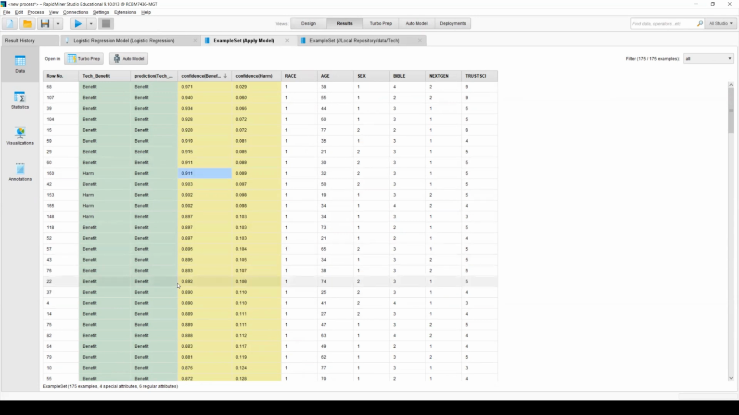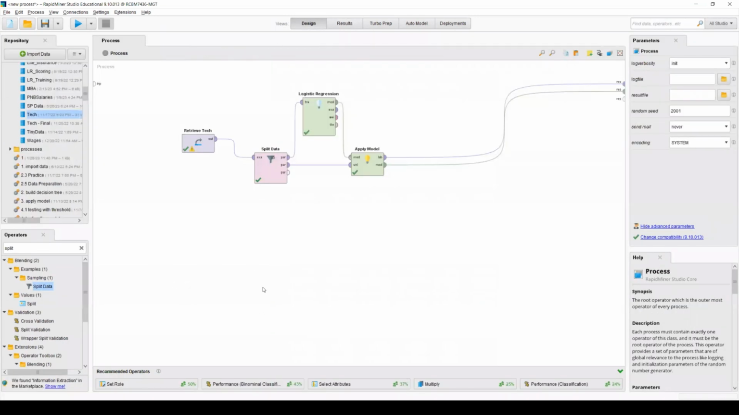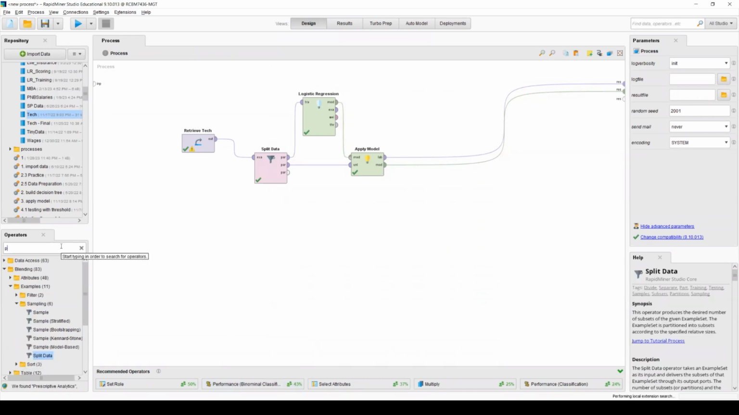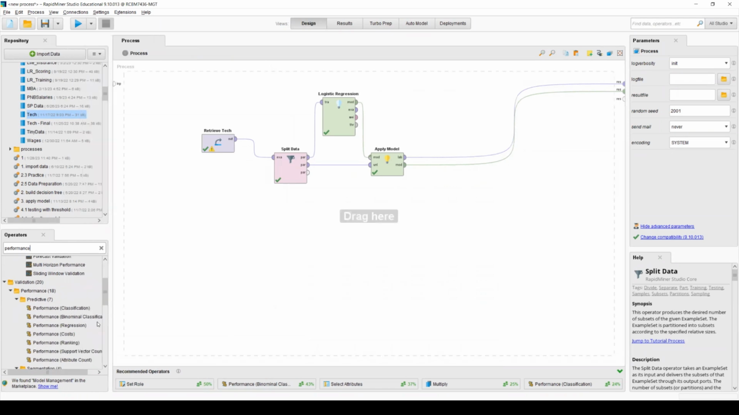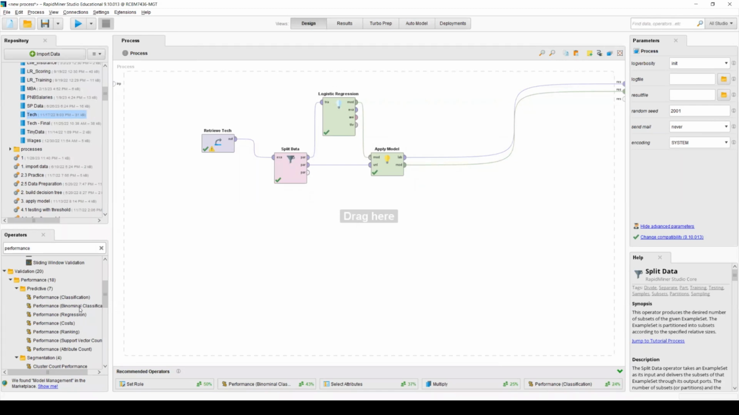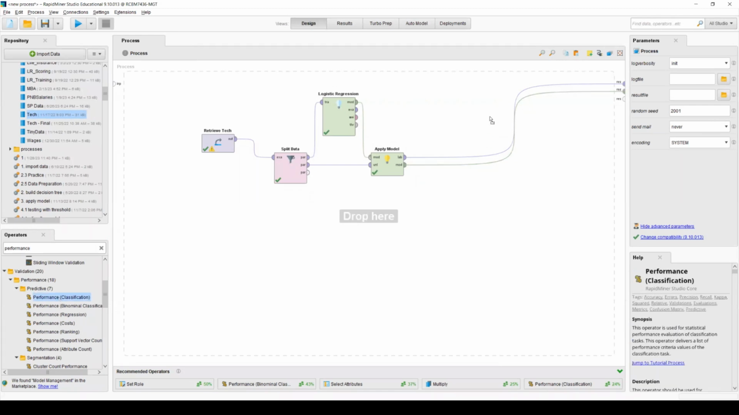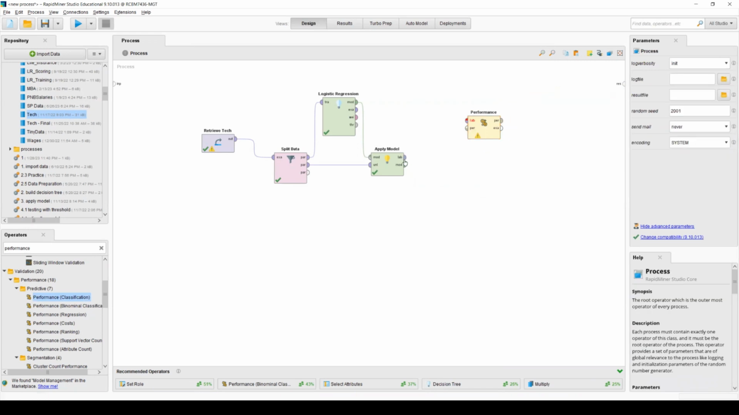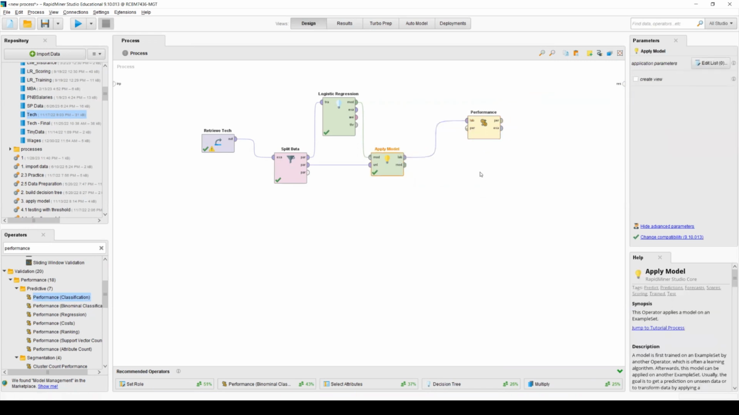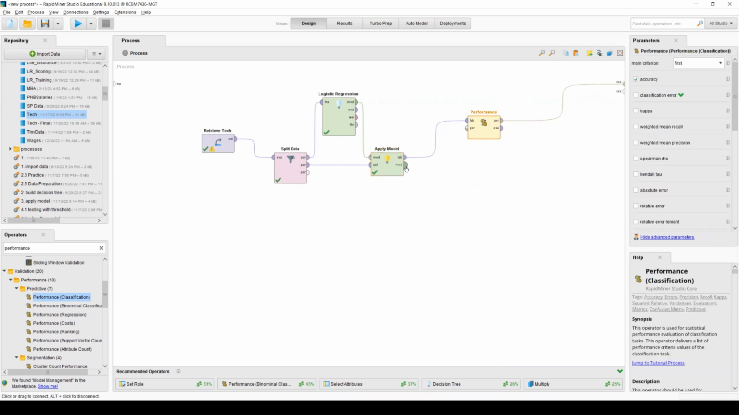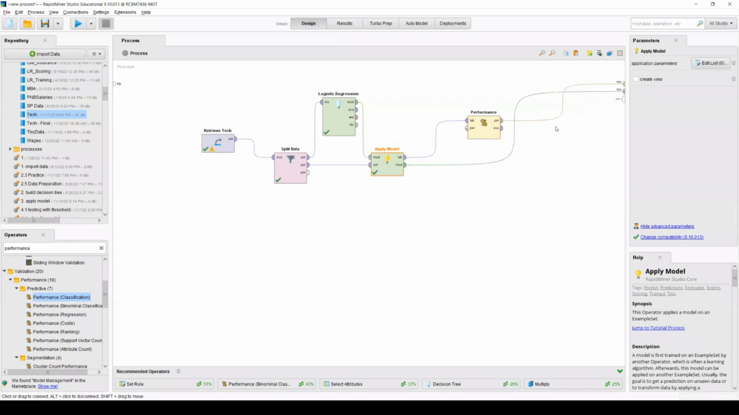So now I want to go back to here. And then I want to use the performance. Again, performance has so many different types, so you need to select the right one. In our case, we may use classification or binomial classification, but I want to use just classification here. So I'm going to disconnect this, the label, and I'm going to use this one. And then I want to use performance. Of course, if you're interested, you may also connect the model so you can see what the model looks like.